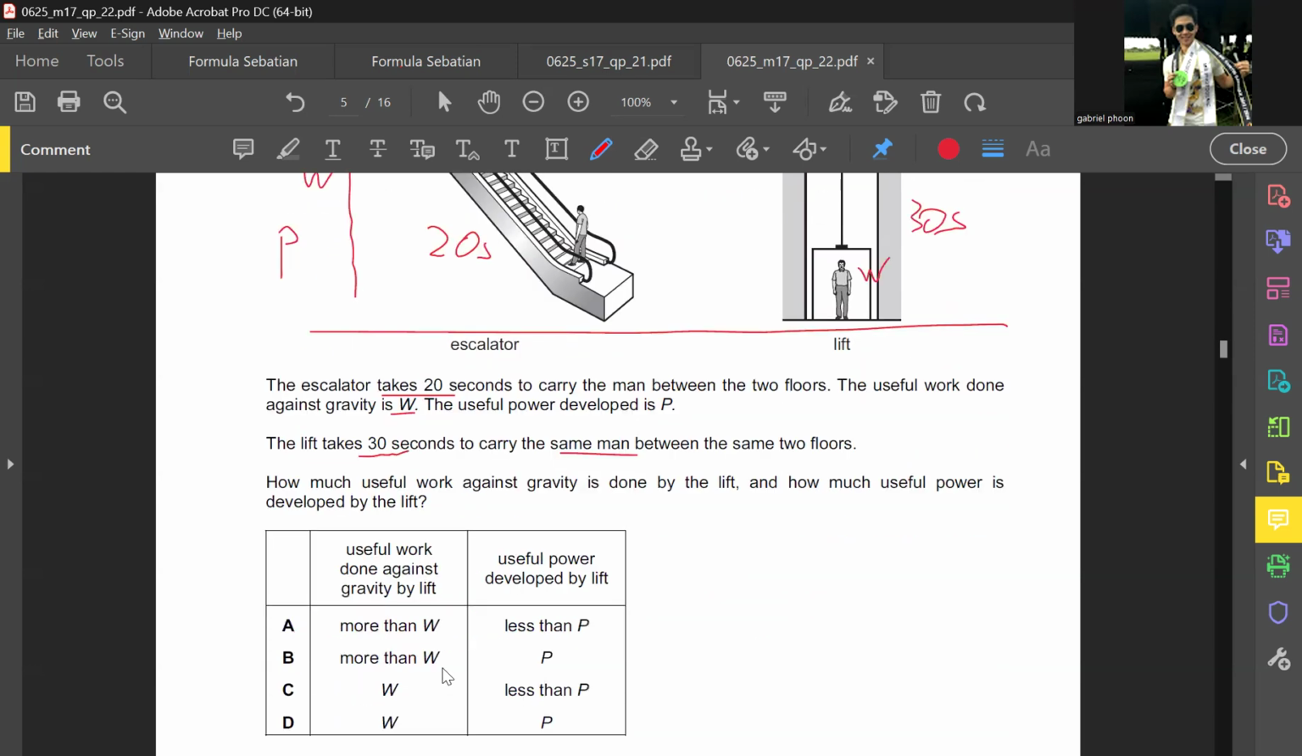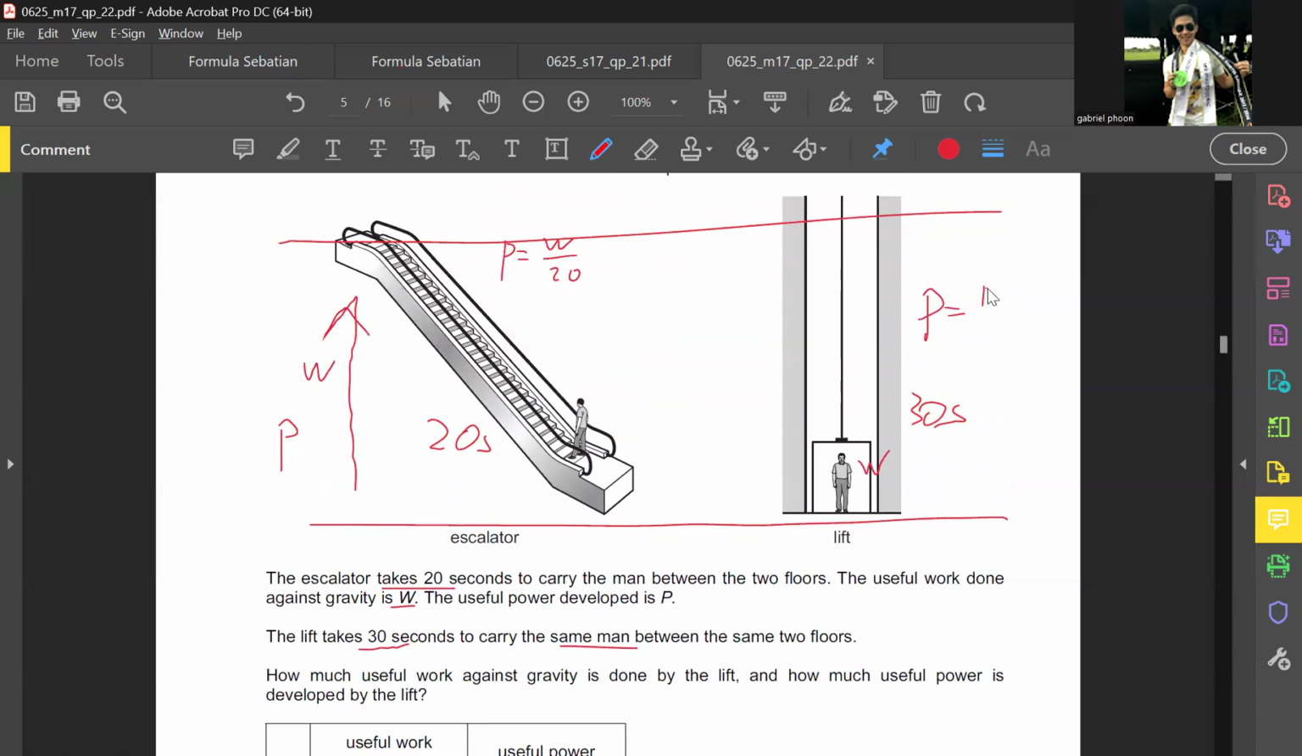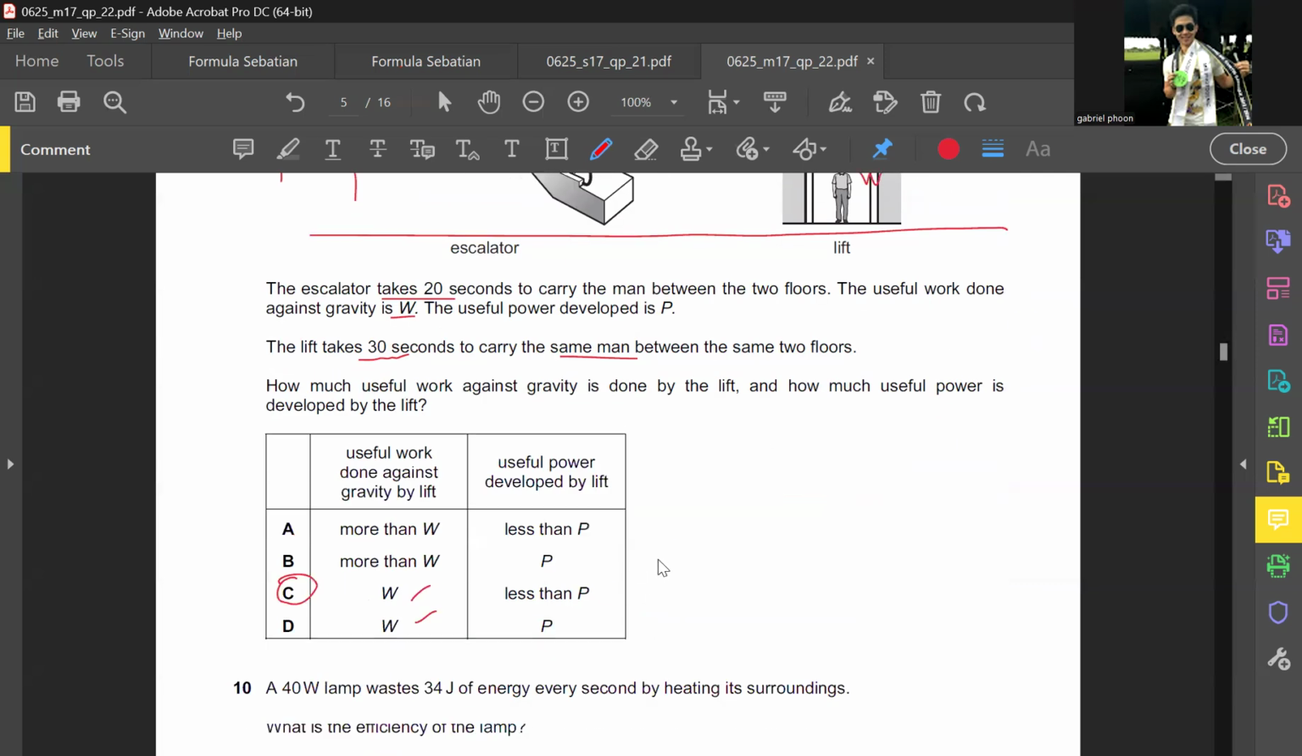Work done by the lift is the same W, because it's the same man. What about the power? Will it be more or less? Less. Why? Because power is equal to energy over time. A higher time means a lower power is needed. So that's why the answer is going to be C. The work is the same because the distance is the same and the weight of the man is the same.